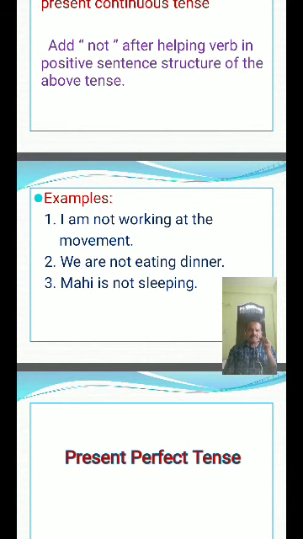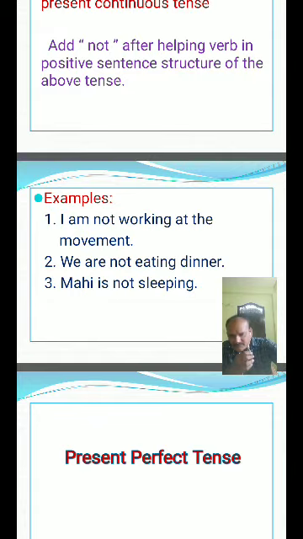I am coming from Bangalore. They are talking too much. She is writing a book. They are playing. So they are not playing. I am not coming from Bangalore. So this is negative sentence structure.